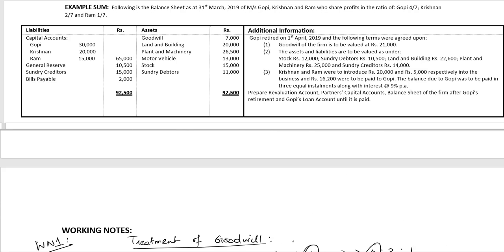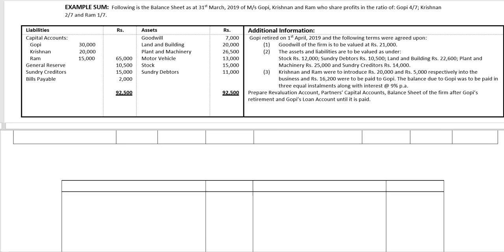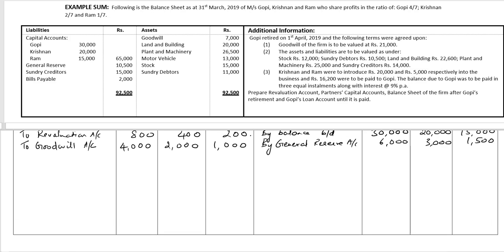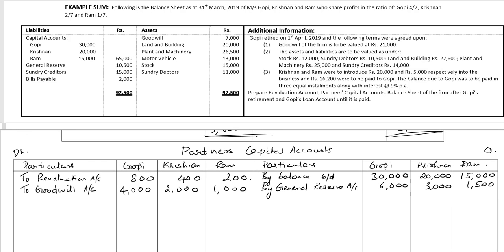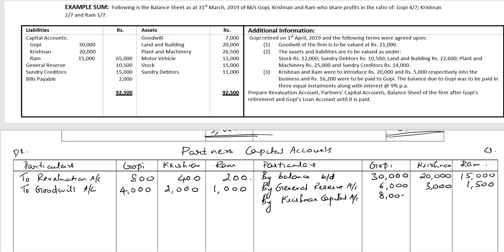Let's post this in the partners' capital accounts. By Krishnan capital accounts, 8,000 rupees. By Ram capital account, 4,000 rupees.